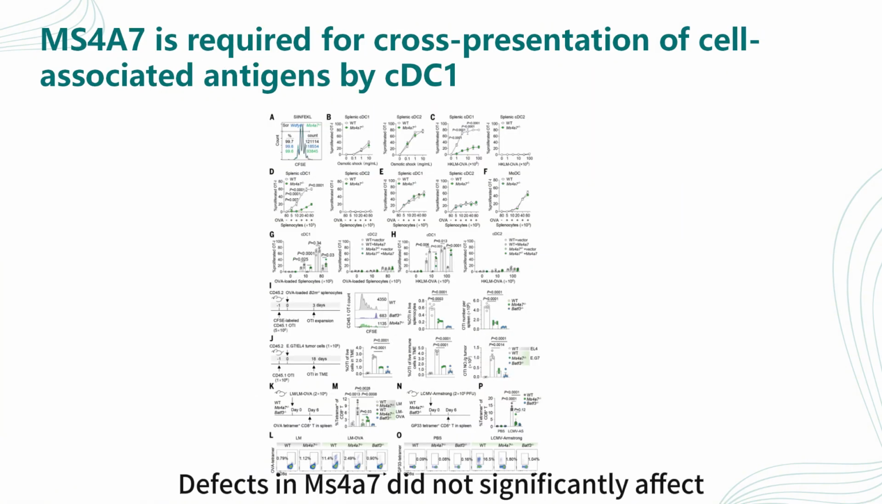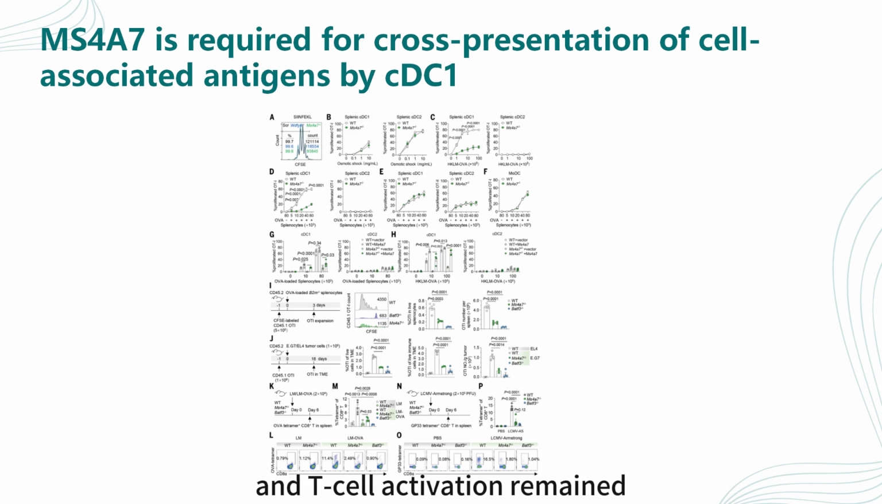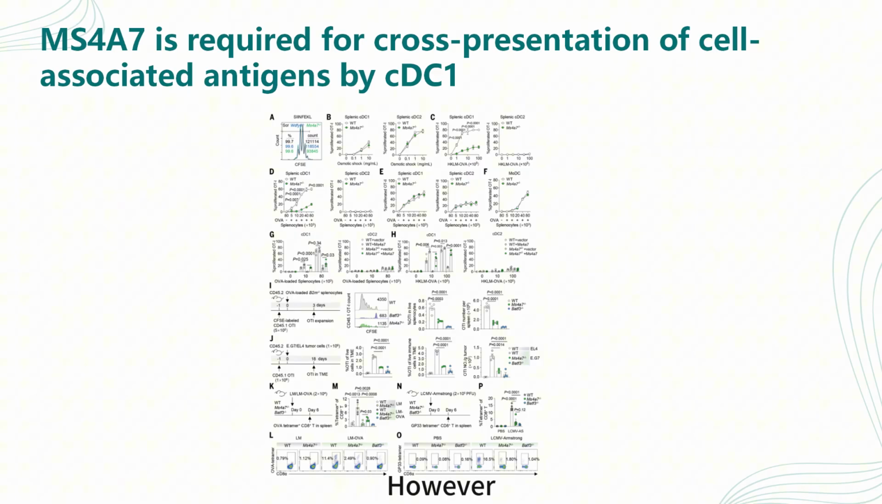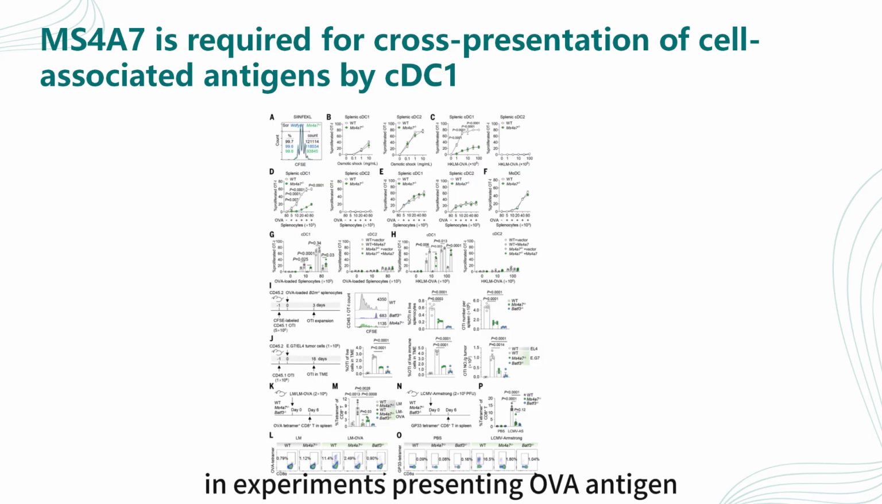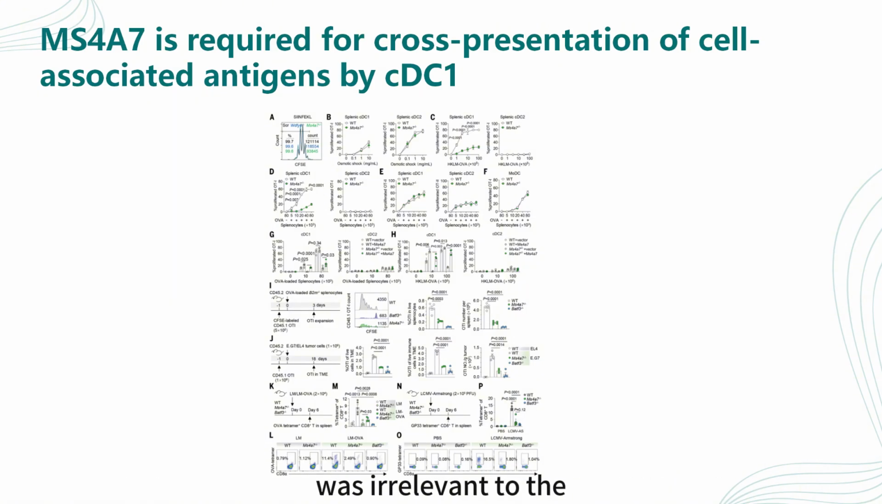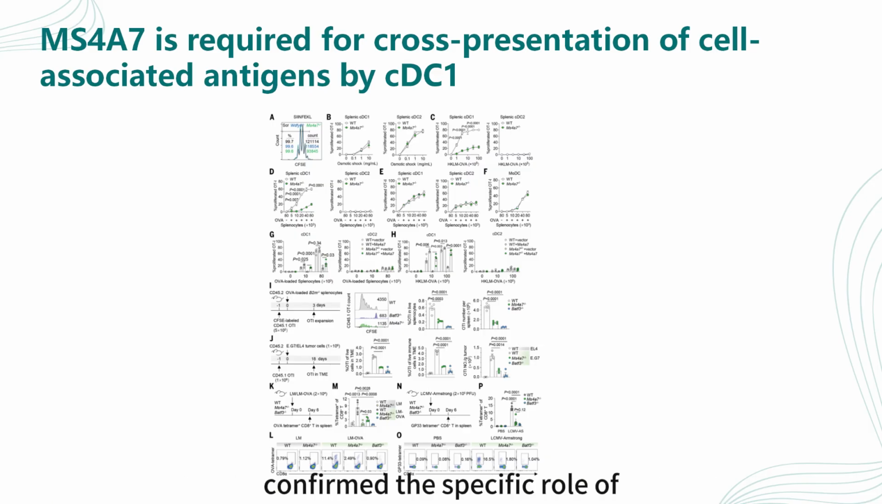Defects in Ms4a7 did not significantly affect antigen-presenting molecules or T-cell activation, and T-cell activation remained normal during direct peptide presentation. However, in experiments presenting OVA antigen, Ms4a7-deficient cDC1 exhibited impaired cross-presentation, and knockout and overexpression studies further confirmed the specific role of Ms4a7 in cDC1 cross-presentation.